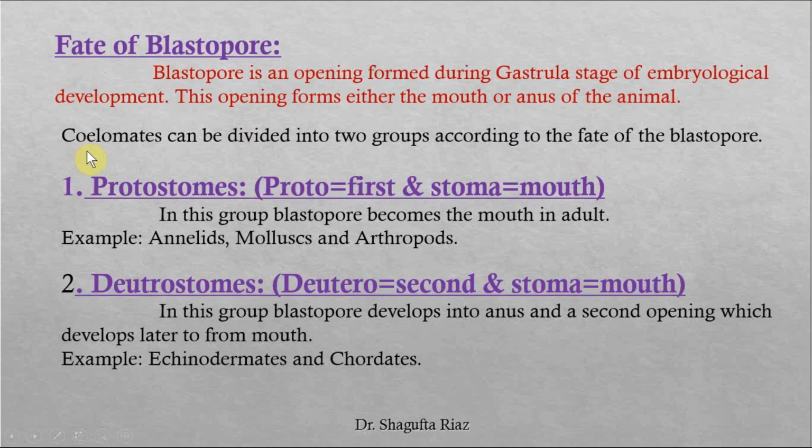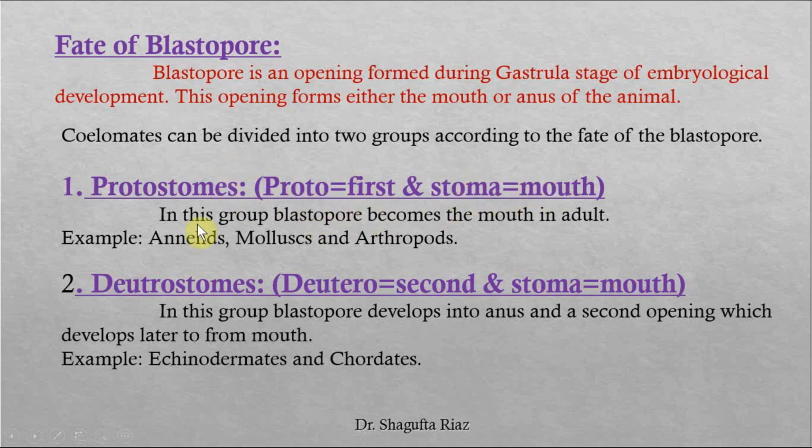Coelomates, all the coelomates only, not pseudocoelomates nor the acoelomates, can be divided into two groups according to the fate of the blastopore. That means either the coelomate will develop a mouth from the blastopore or it will develop an anus from the blastopore. On the basis of this, the animals are classified into two groups, that is protostomes and deuterostomes. If we break this word, proto means first, and stome came from the word stoma. Stoma means mouth.